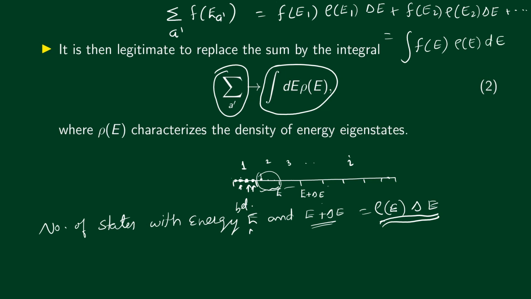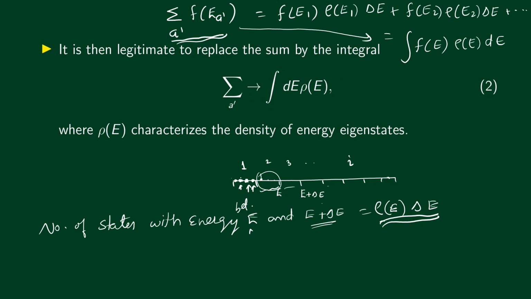So the sum over a prime f of e a prime can be written as integral f of e rho of e dE. Alright, so that's what this replacement means. The sum over a prime can be replaced by integral dE rho of e. That's exactly what we have done here. Okay, I hope this idea is clear.